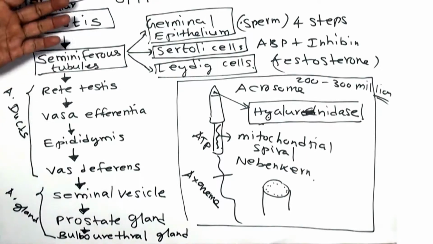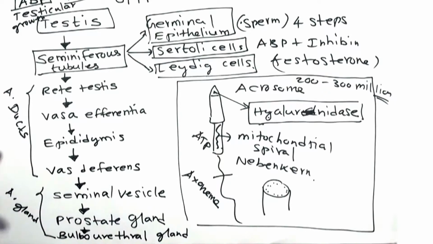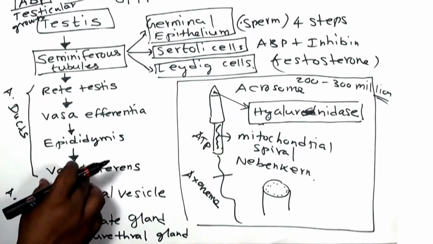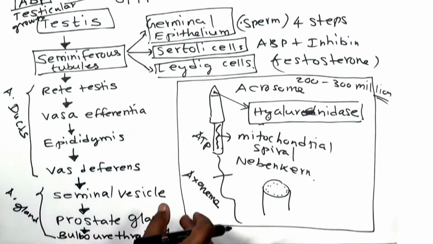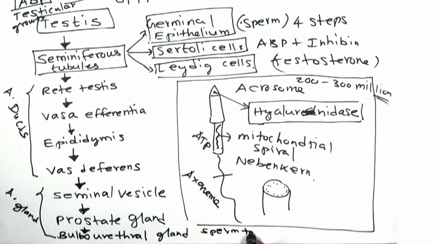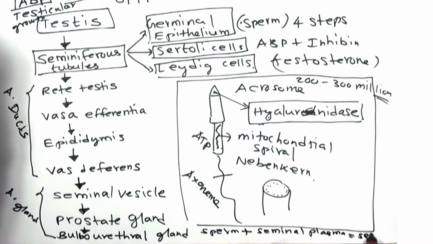Once it is produced, it is released through the ducts and nourished by the glands, and then it comes out through the penis as semen. The sperm will not come out as sperm alone; they come out as sperm plus seminal plasma, which equals semen.